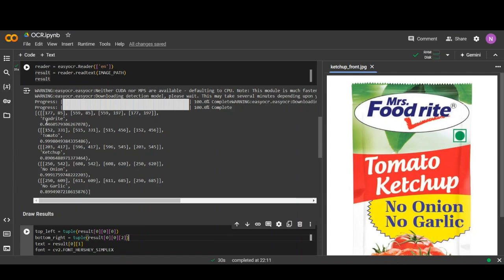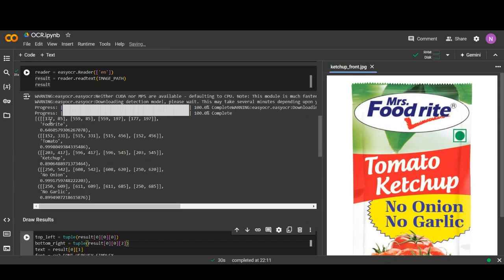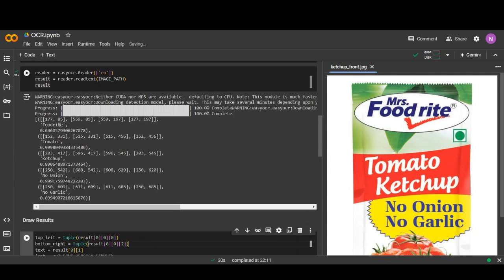So here is the detailed explanation of how this module works, and each index of the text.